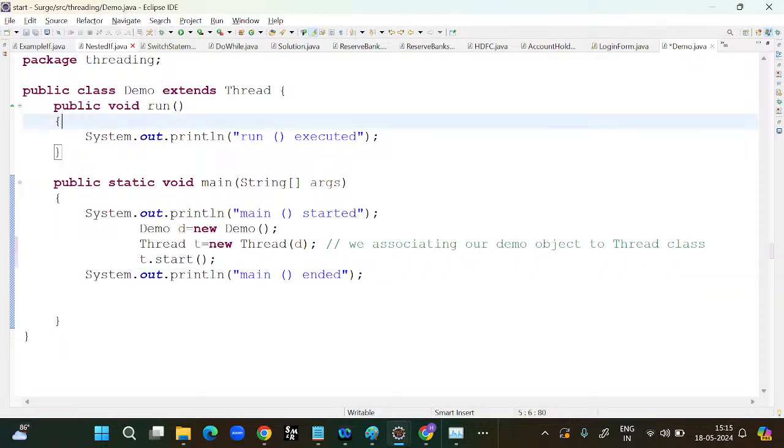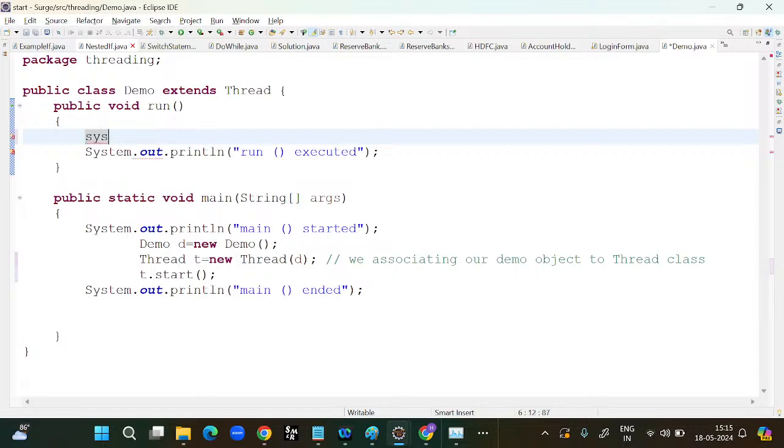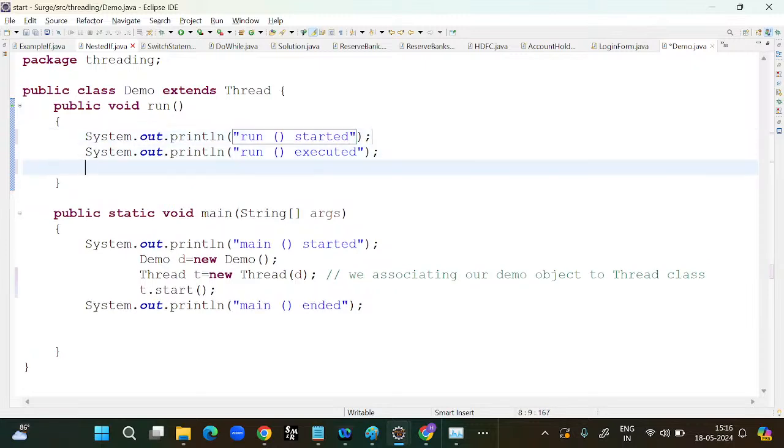Now here I will take a few more statements. Sysout statement, here I would like to print "run method started", and here I will take one more statement, Sysout statement, "run method ended". I am saving the file.